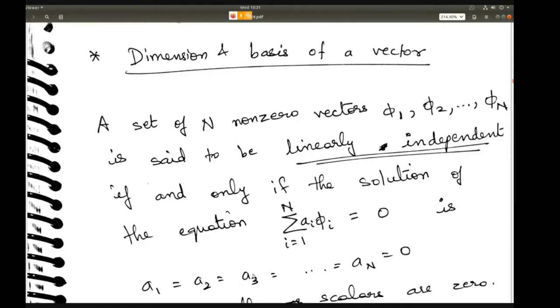If even one of the scalars is not 0, then the vectors are not linearly independent, so they are linearly dependent.